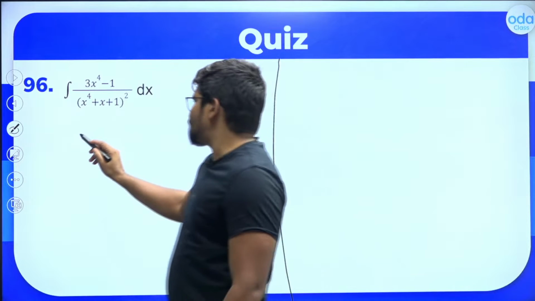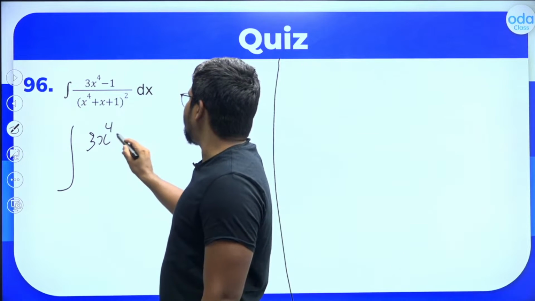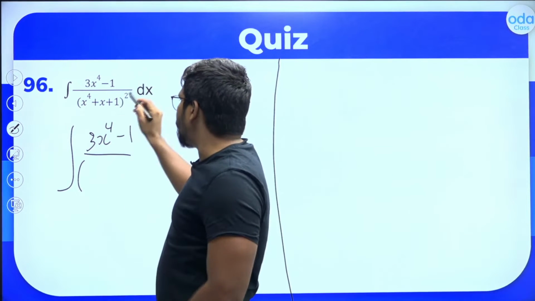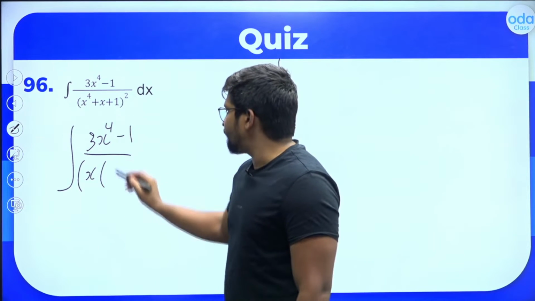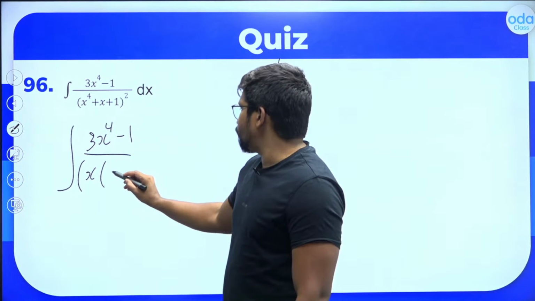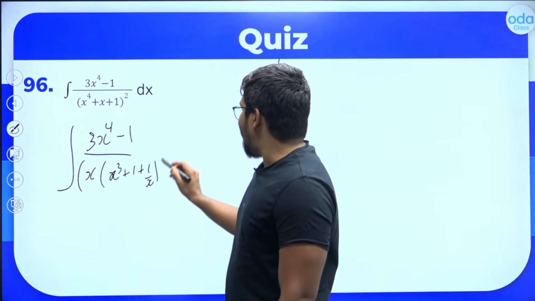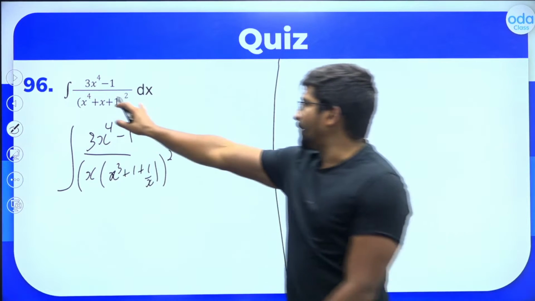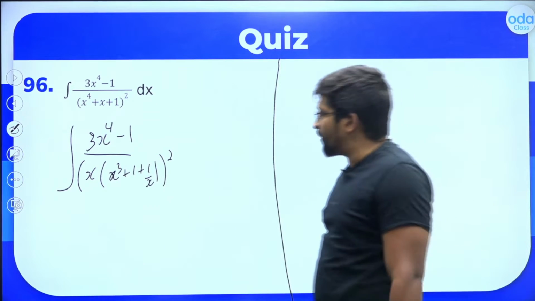Let's do one thing. This can be written as integral of 3x raised to 4 minus 1 whole divided by, in x raised to 4 plus x plus 1, I am taking an x outside. So if I take an x outside, what does it become? This will be x into x cube plus 1 by x, right? And this complete thing will have the square. So this is x into x cube plus 1 by x, the whole square.